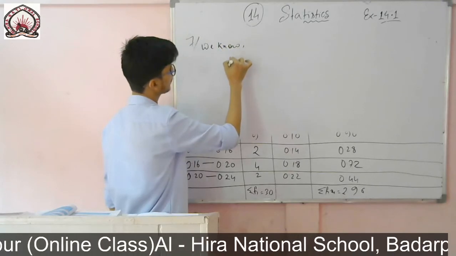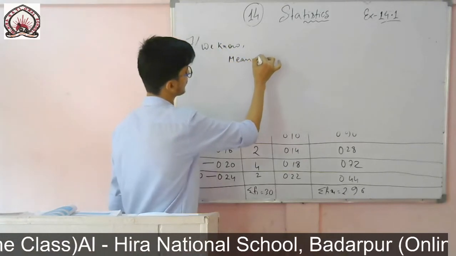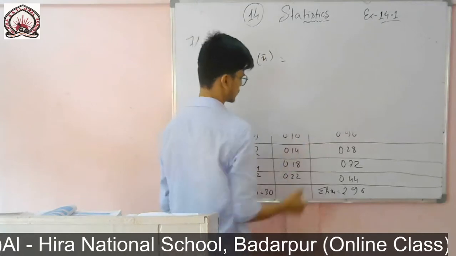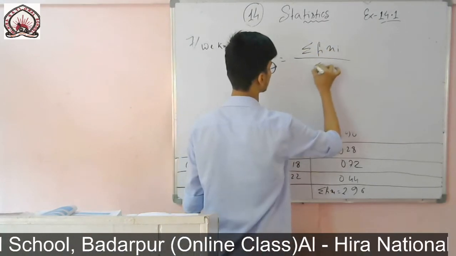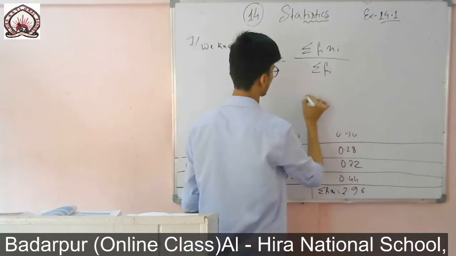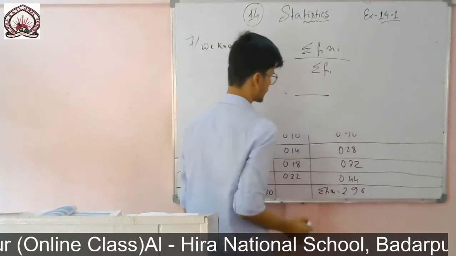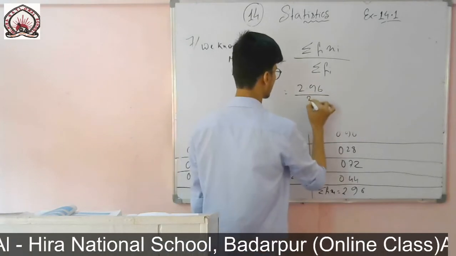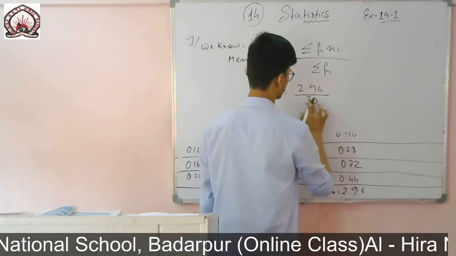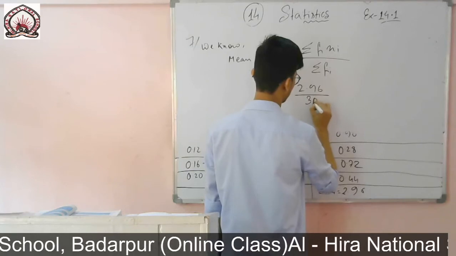We know the mean x bar is equal to summation of fi xi divided by summation of fi. So here fi xi is 2.96 divided by 30.